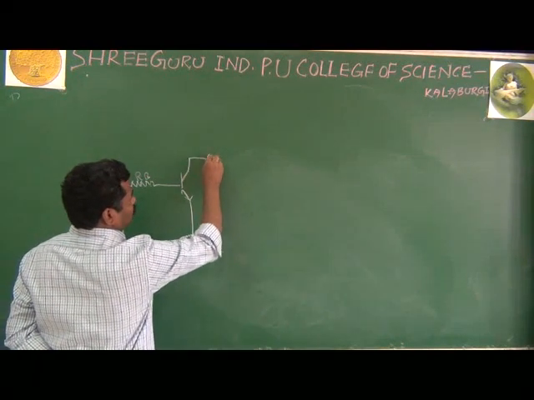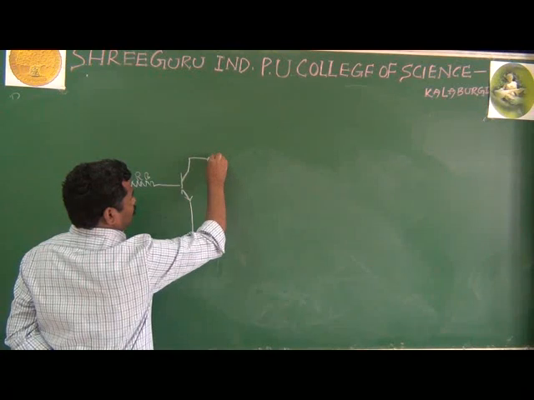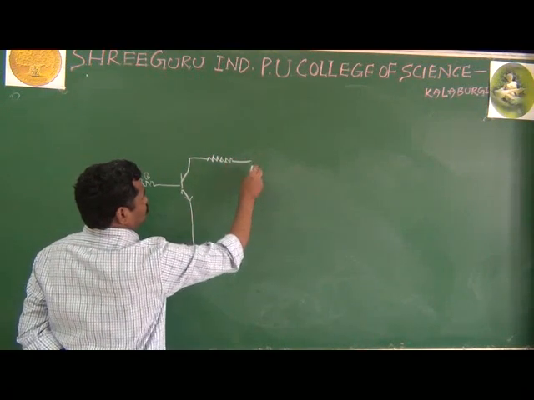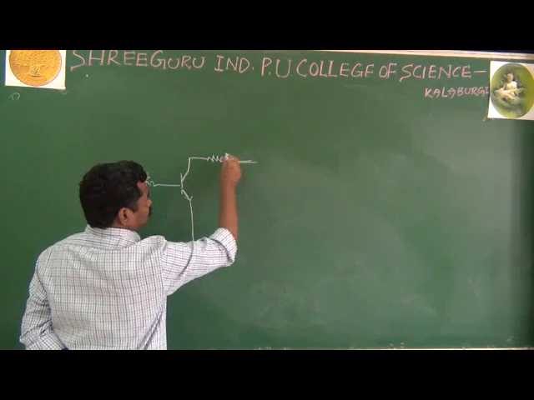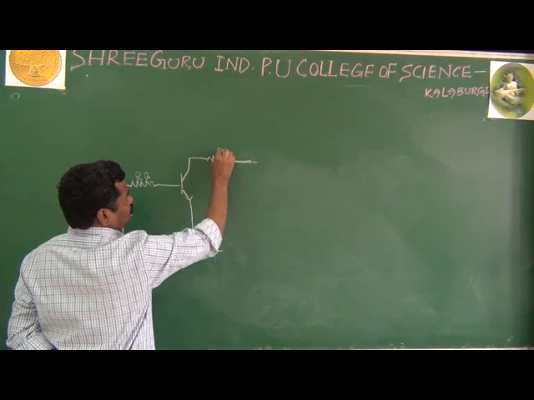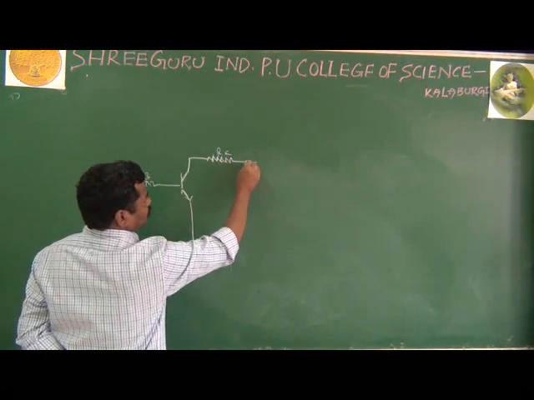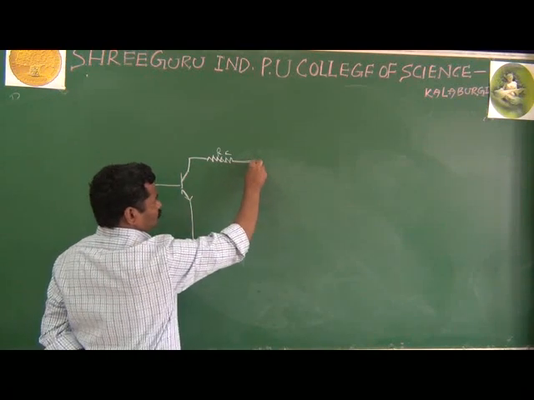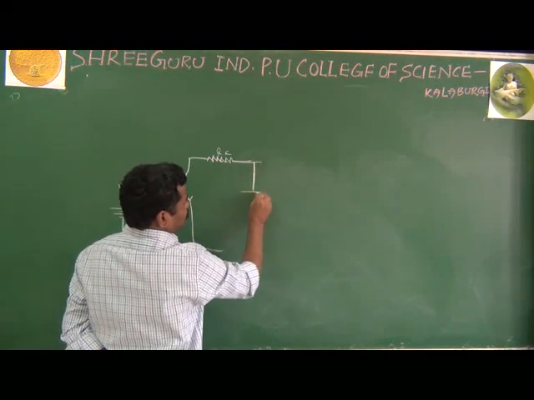Here we have a resistor called RC. This RC is nothing but the collector resistor, and here we apply the VCC.